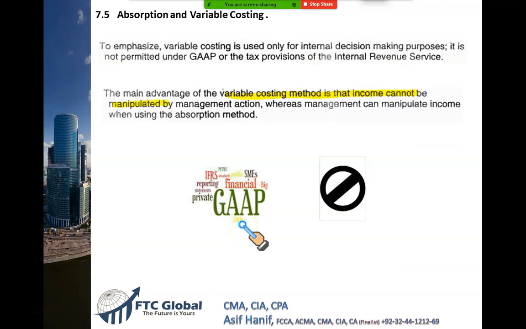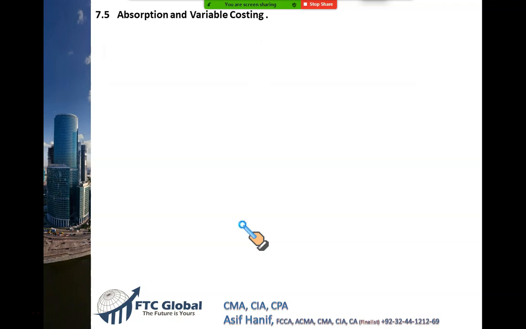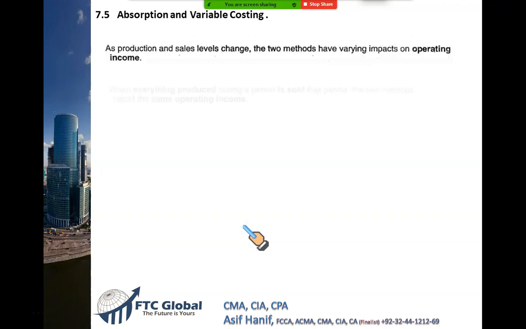Now let us extend this idea further into this situation here. We've done this one. Now, as production and sales level changes, the two methods, that is the absorption and variable, will give varying impacts on operating income. Now, how are they related? This is something you need to learn very well.